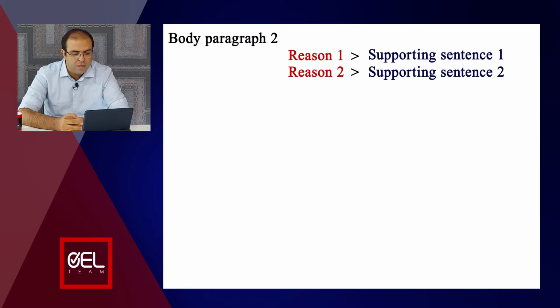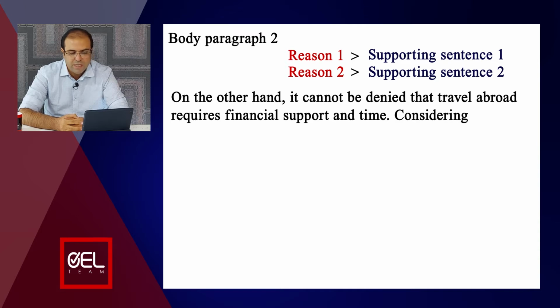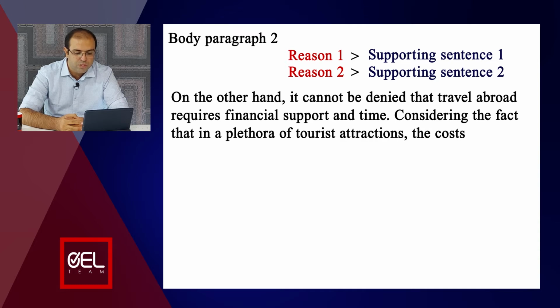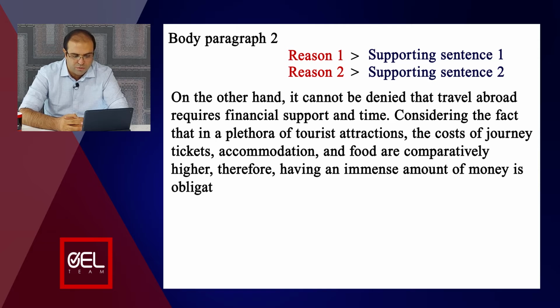First, I write a topic sentence. Let's look at the topic sentence. On the other hand, it cannot be denied that traveling abroad requires financial support and time. Then a sentence to support it. Considering the fact that in a plethora of tourist attractions, the costs of journey tickets, accommodation, and food are comparatively higher, therefore having an immense amount of money is obligatory.